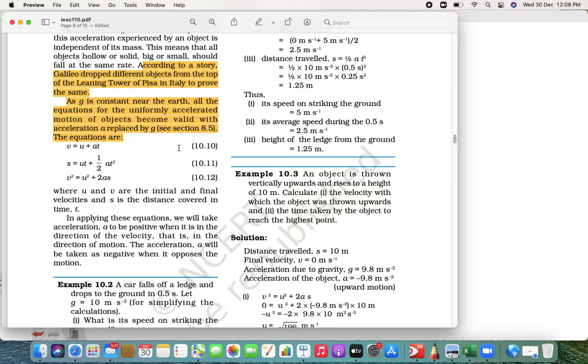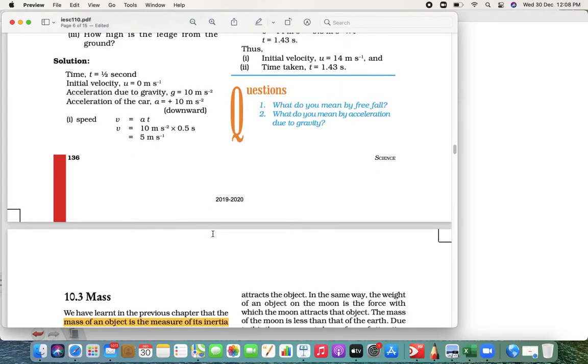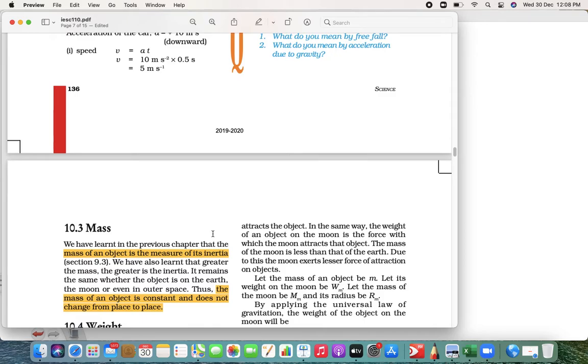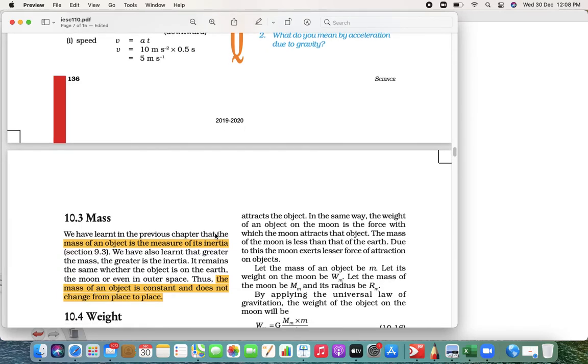Now let's see ahead. What is next? We have mass. We all know mass. Mass and weight are the most common things people get confused about. If somebody asks what is your weight, and let's say you are weighing 40 kg on your weighing scale, you say 40 kg. Then what is your mass? You say 40 kg.